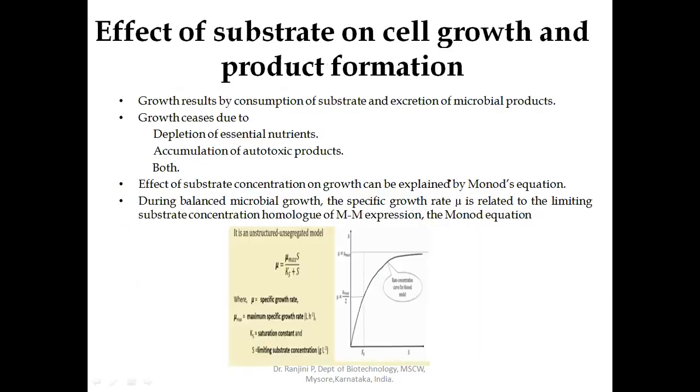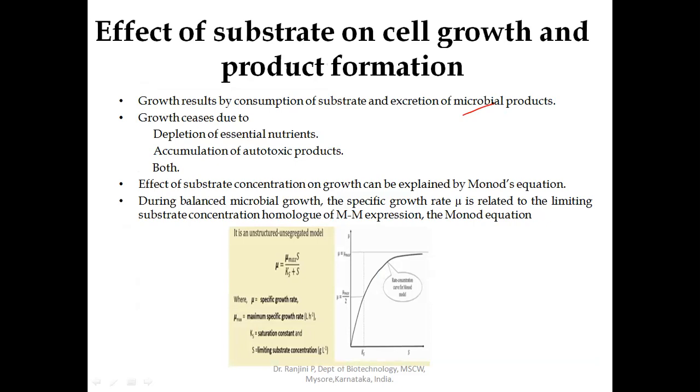Next is effect of substrate on cell growth and product formation. Growth results by the consumption of the substrate and excretion of microbial products. Growth results by consumption of the substrate by the microorganism and excretion of the microbial desired product. Or along with our desired product, the cell can also produce other metabolites which are necessary for maintaining the growth of the microorganism.